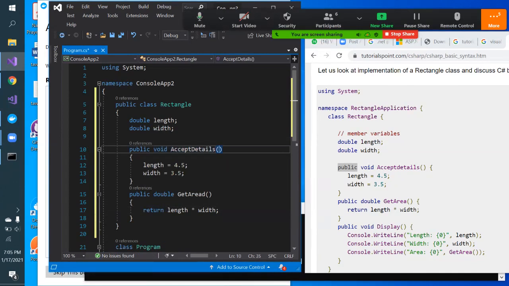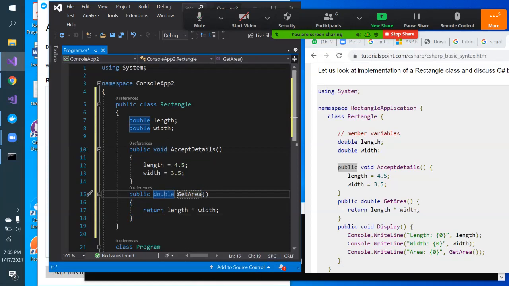Otherwise, I can create any input like int length, any name of the input you can give. And these are called return types. Void means it doesn't have any return type. GetArea, what should it return? It should return some area, right? And what would be the type of that area? It should be a float, a decimal value. That's why I've given double.